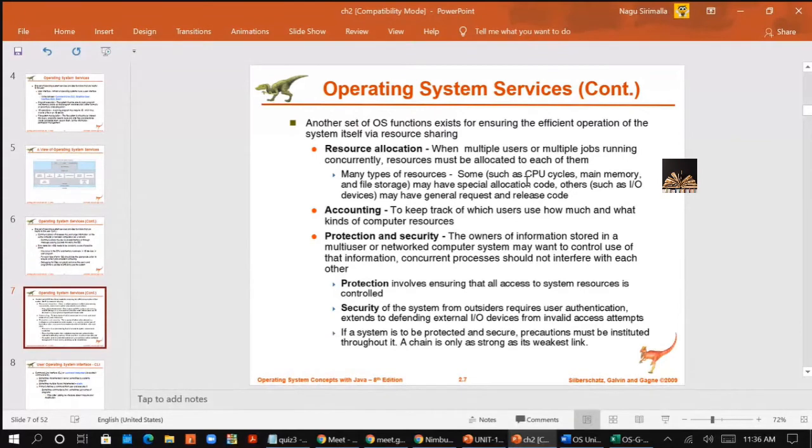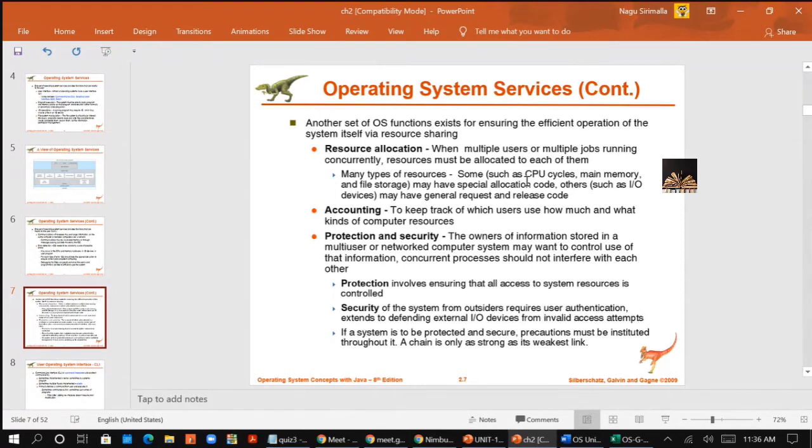Coming to the security of the system from outsiders, it requires user authentication. How do you secure your device? Simply, you put a user ID and password on your device so that others cannot log in to your system. It extends to defending the external IO devices from invalid access attempts. So if outsiders try to get access to your device, it will not allow them if you provide security to your system.